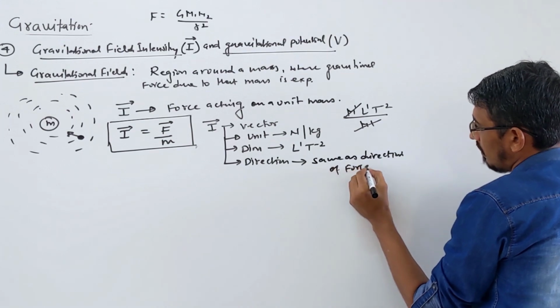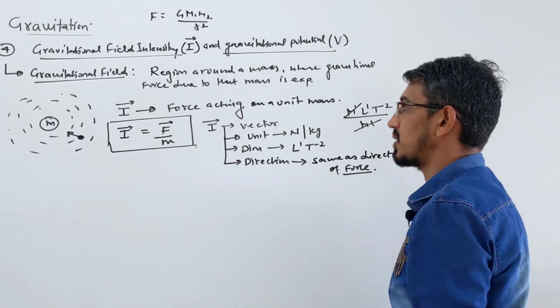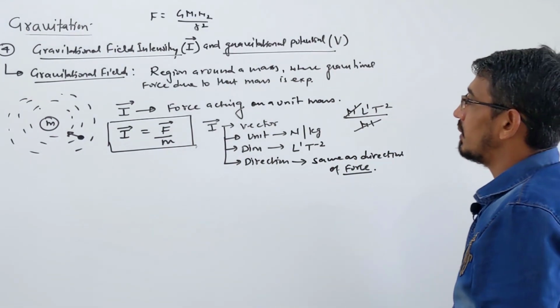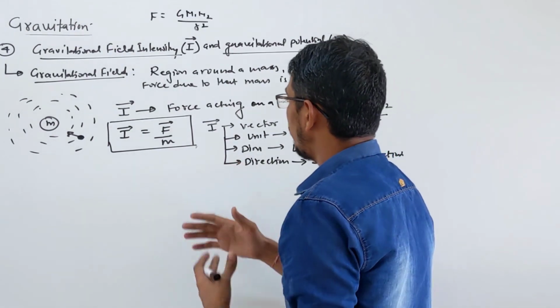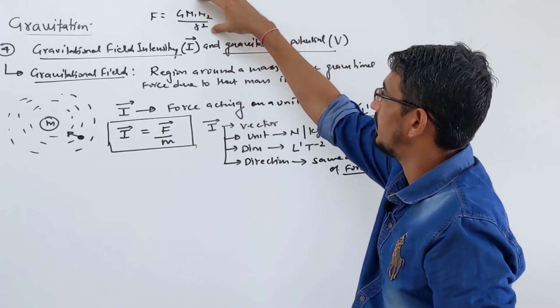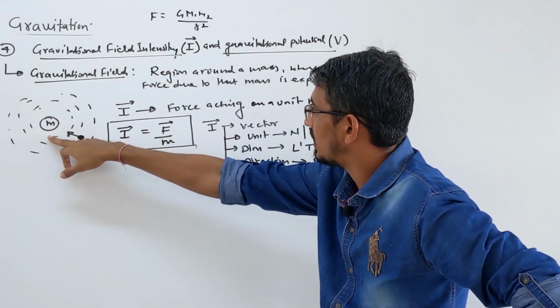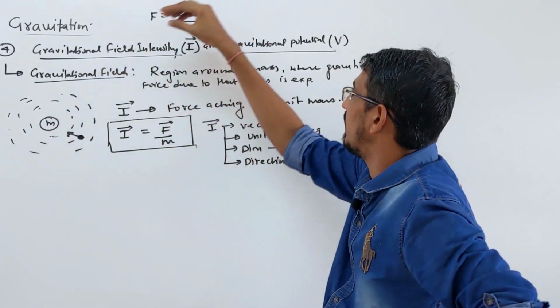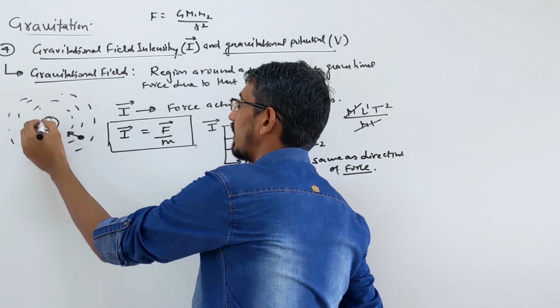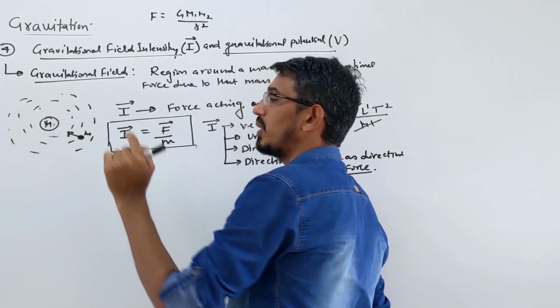Whatever the direction of force, that will be the direction of your gravitational field intensity. Clear? Now we already know the force formula. Here m1 is the mass due to which we are finding the intensity, and m2 is what we call a point mass placed here. This is like capital M, and that small m we call the unit mass.